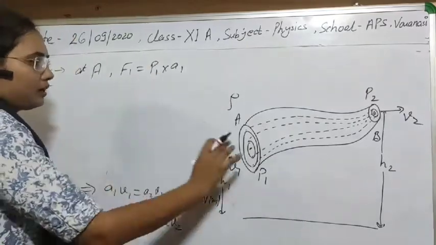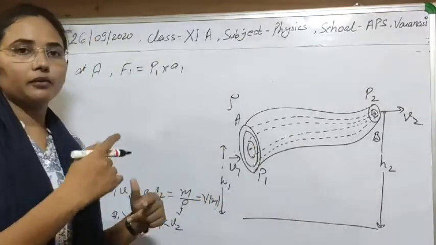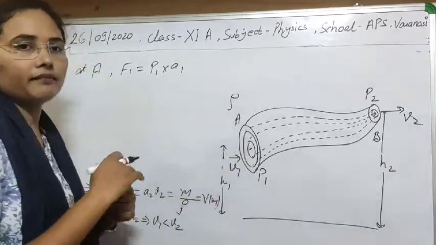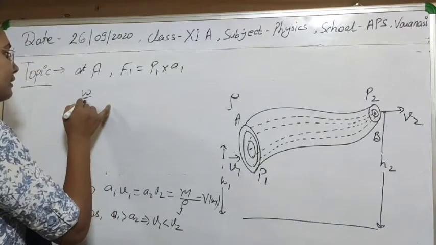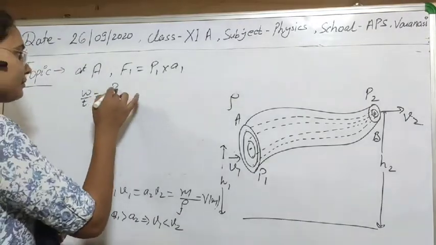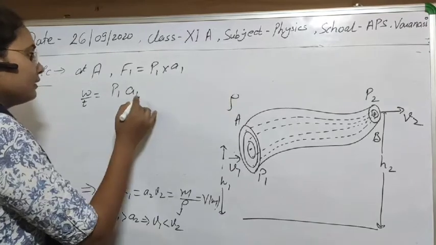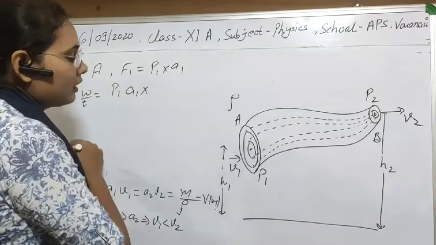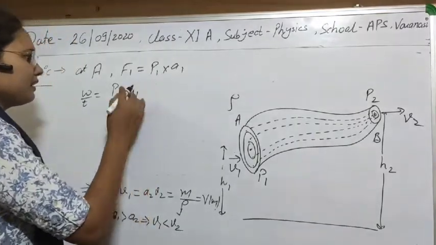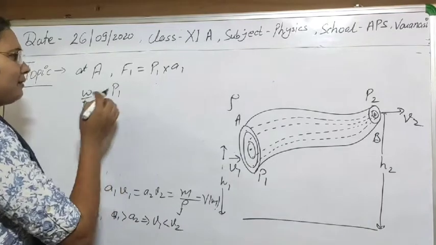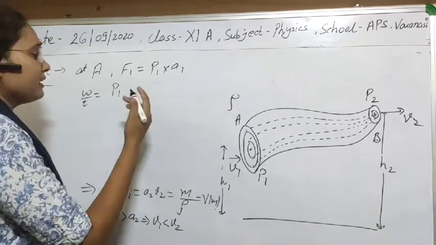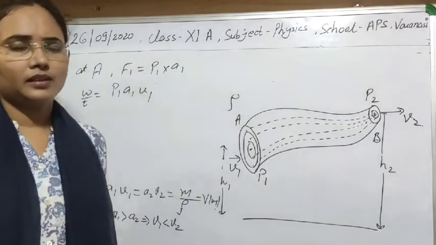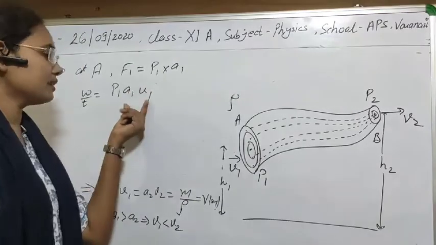If there is an application of force, then this force will do some work to displace the liquid, and the work done per second will be P1 A1 v1. You can write it in a very simple way, P1 A1 v1.